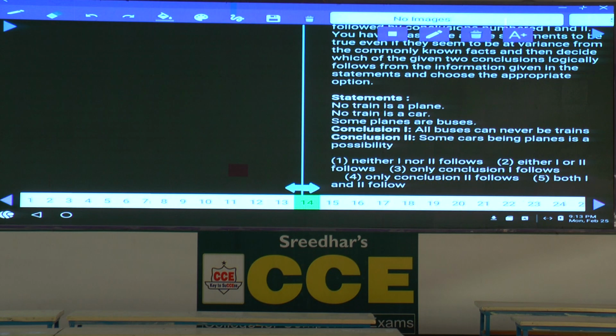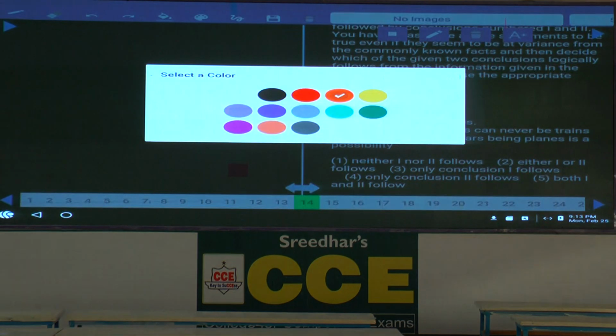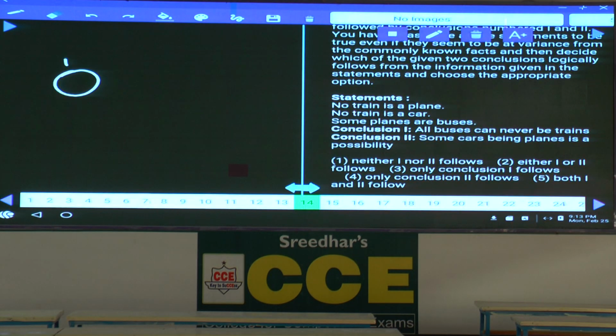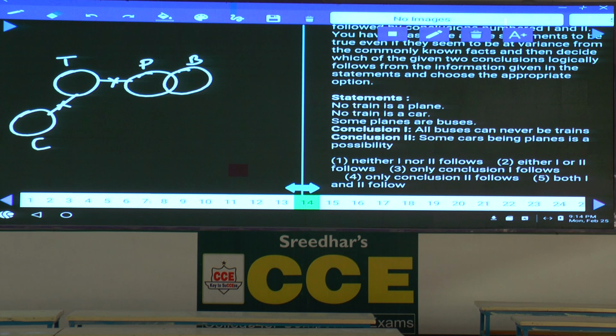Then coming to question number 14. Now in this question number 14, no train is a plane. No train is a plane can be written like this. This is train and this is plane. No train is a plane. No train is a car. No train is a plane as well as car. This is car. And some planes are buses. Some of the planes are buses can be written like this.